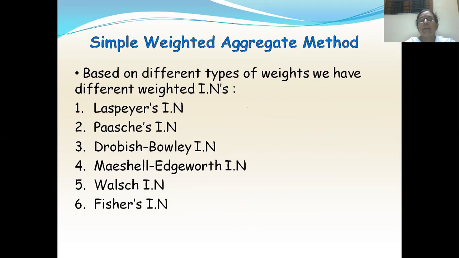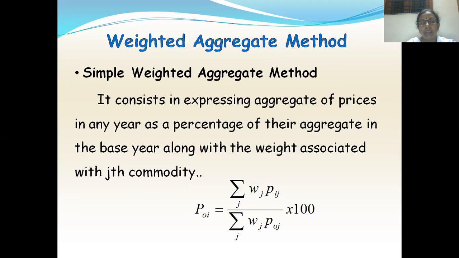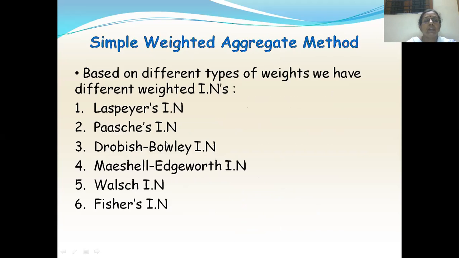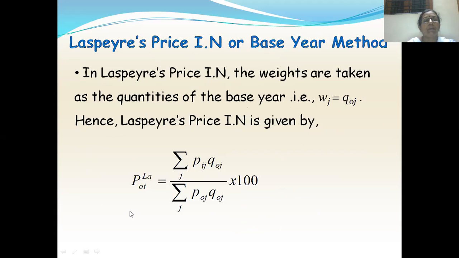Now, based on the different types of weights, we have different weighted index numbers. So here I said in weighted aggregate method, this is the formula: summation Wj Pij by summation Wj P naught j into 100. Now for different types of weights, you have different types of index numbers. So you have Laspeyres, Paasche's, Drobisch-Bowley, Marshall-Edgeworth, Walsh, and Fisher's index number. We'll see each one of them.